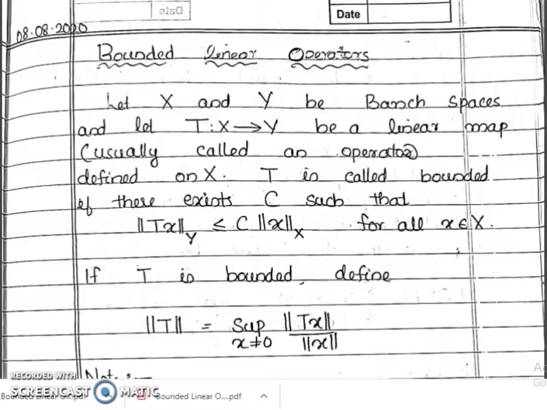Let X and Y be Banach spaces, and let T from X to Y be a linear map defined on X. Then we call T bounded if there exists a C such that norm of Tx is less than or equal to C times norm of x for all x belongs to X. Here clearly Tx belongs to Y, so the norm of Tx is the norm on the space Y. And x belongs to X, therefore this norm is the norm on X. This norm is the norm on Y. Therefore, norm of Tx less than or equal to C times norm of x for all x in X implies we call T a bounded linear operator, actually a bounded linear map.